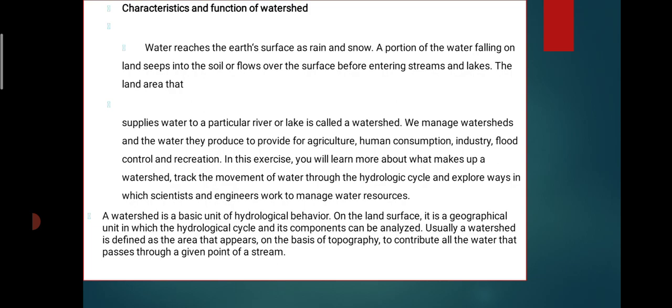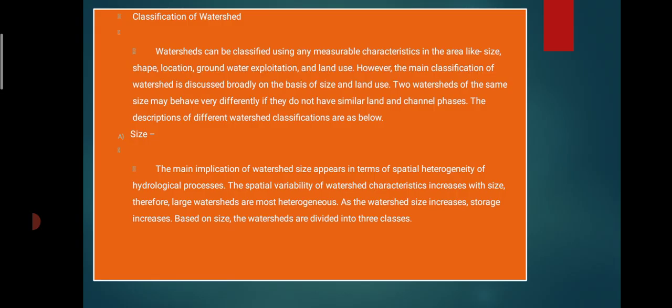Watershed is the basic unit of hydrological behavior on the land surface, a geographic unit in which the hydrological cycle and its components can be analyzed. Usually a watershed is defined as the area that, on the basis of topography, contributes all the water that passes through a given point of a stream.